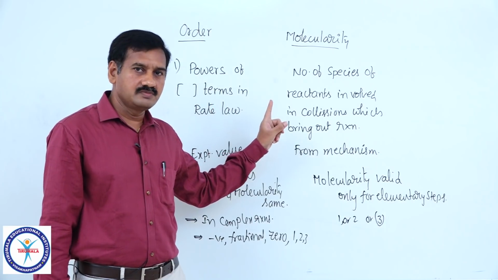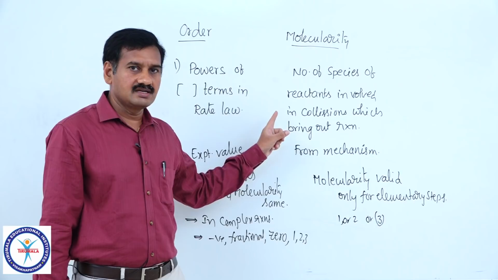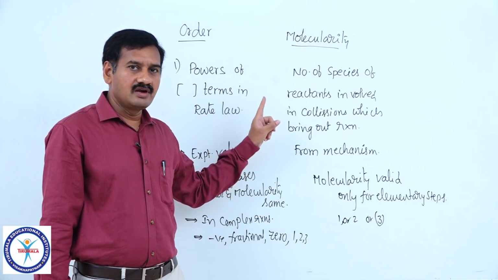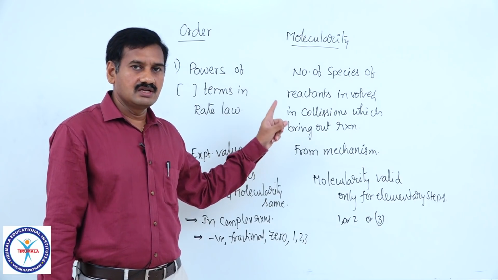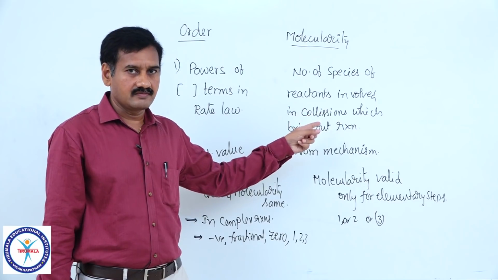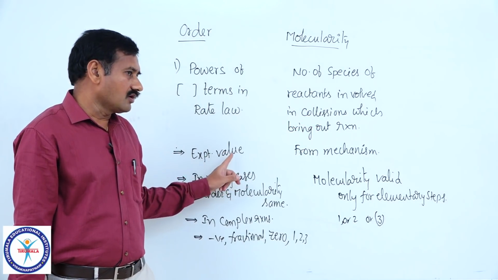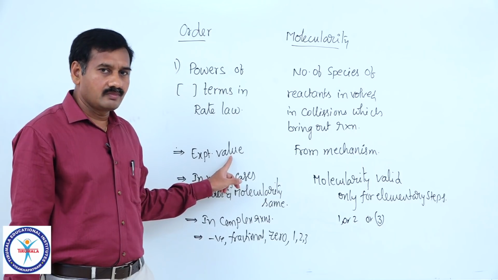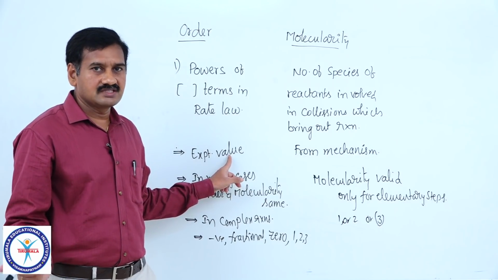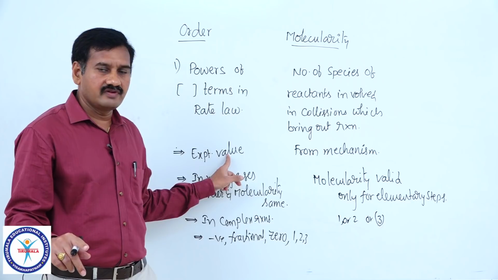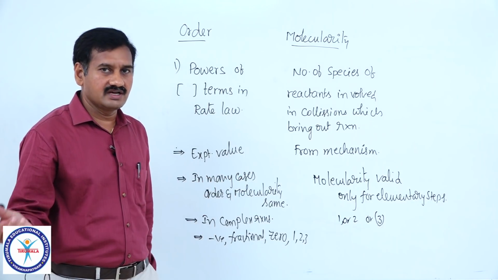Molecularity is the number of species of reactants which simultaneously are involved in collisions in order to bring about a chemical reaction. Then it is an experimental value. Order of reaction is to be determined experimentally, from experiment to experiment by changing the concentration of reactants, and seeing how many times the rate of reaction is changing.